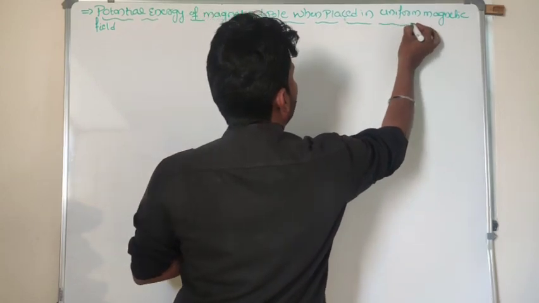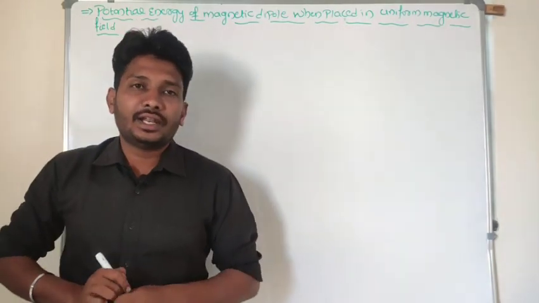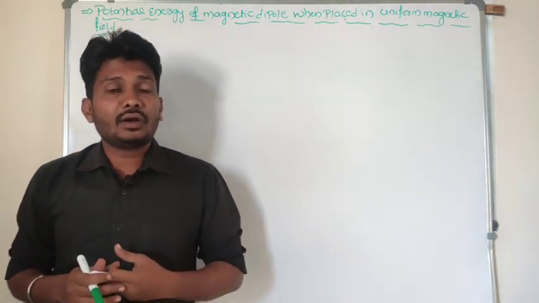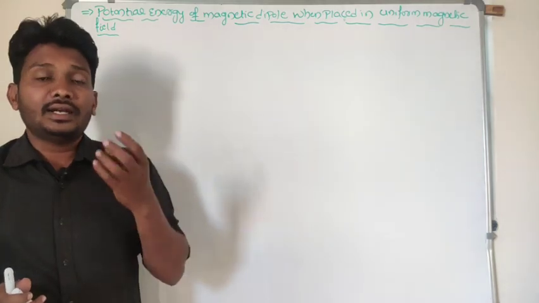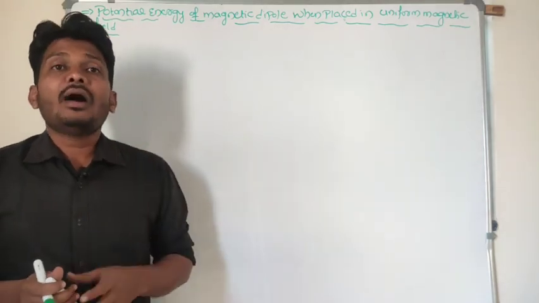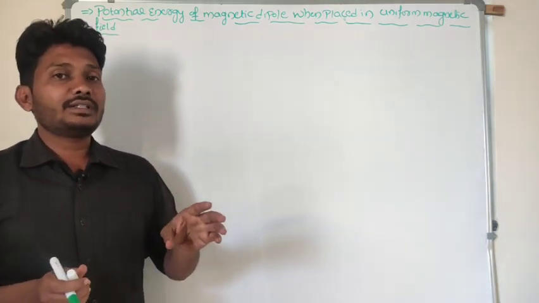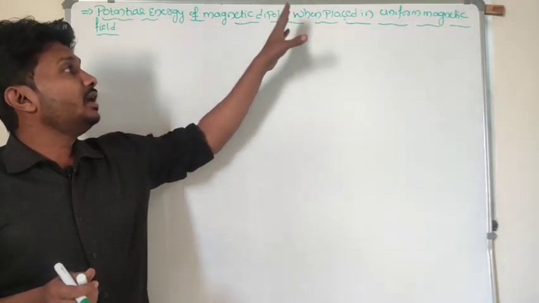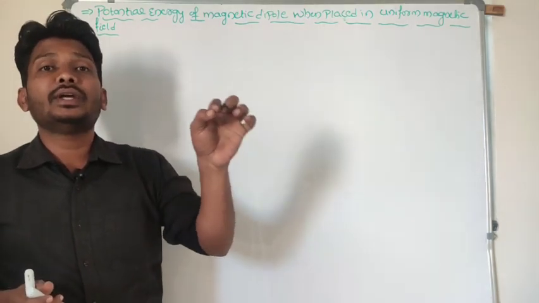First I need to understand what the meaning of potential energy is here. Potential energy of the magnetic dipole means the energy possessed by the dipole when it is placed in a uniform magnetic field. We can consider it in another way: the energy possessed by the magnetic dipole due to its position.